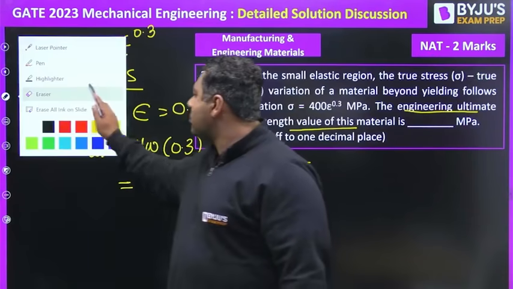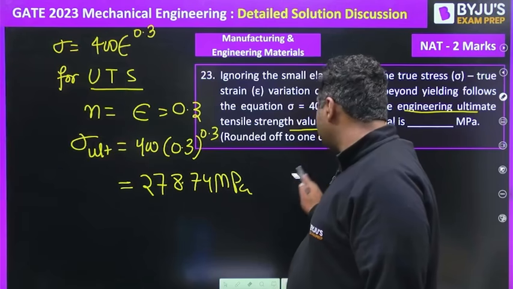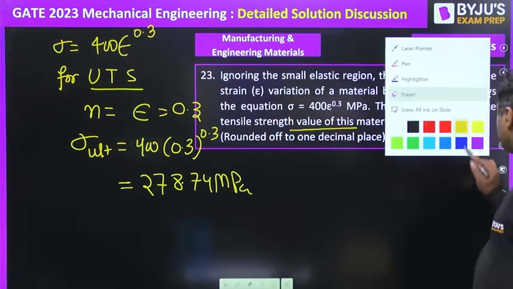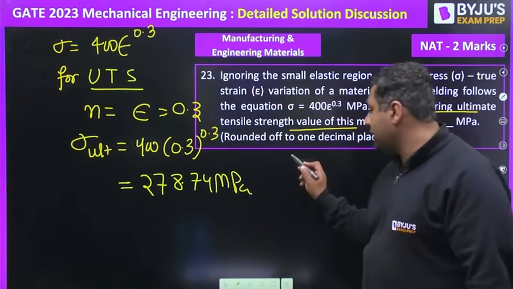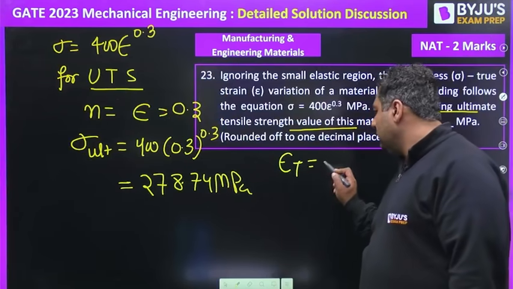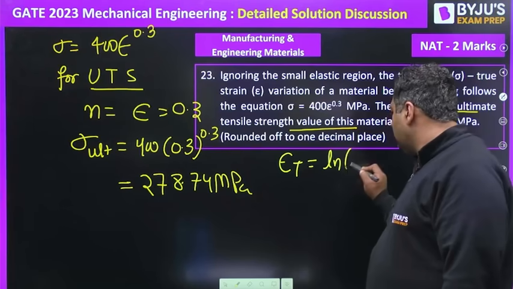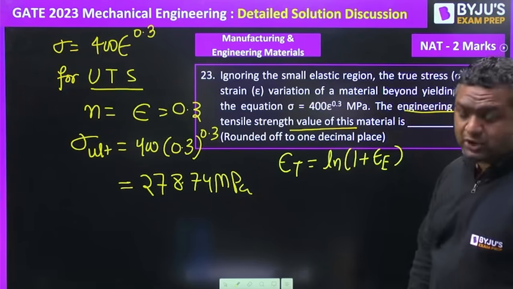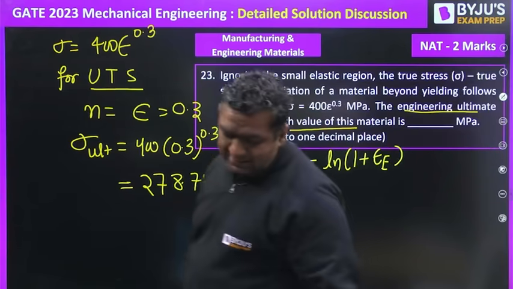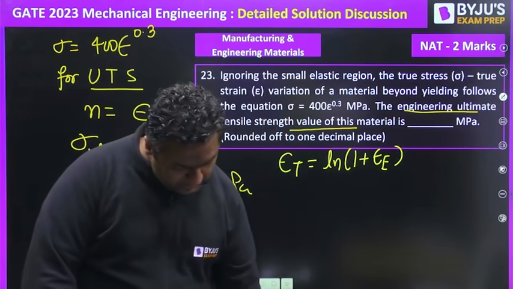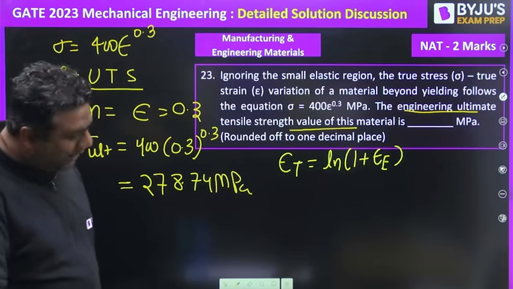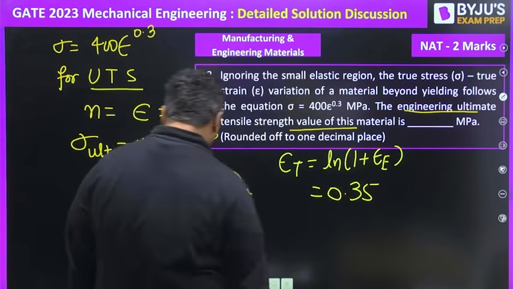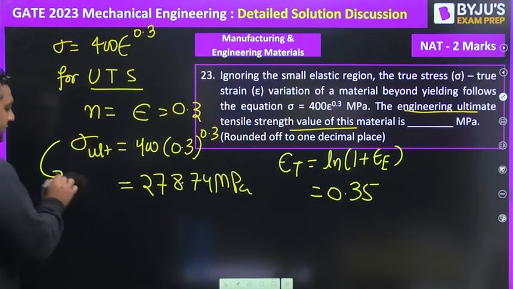If you remember the relation, epsilon T is ln of 1 plus epsilon E. This was the relation. So when you use this, you will get the true strain to be 0.35, and this you are getting as the true stress.